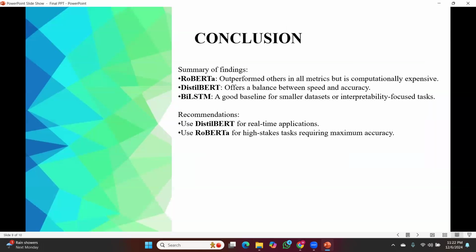The summary of my findings is that RoBERTa outperformed the others in all metrics, but it's computationally very expensive. DistilBERT is a balance between speed and accuracy. BiLSTM is a good baseline for smaller datasets or interpretability-focused tasks. I recommend DistilBERT for real-time applications, whereas RoBERTa for high-stakes tasks requiring maximum accuracy.